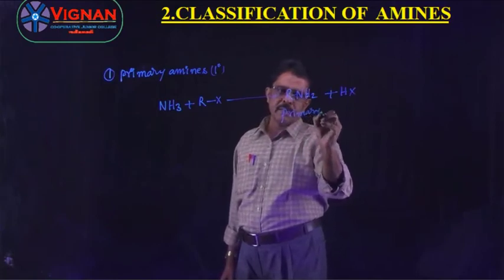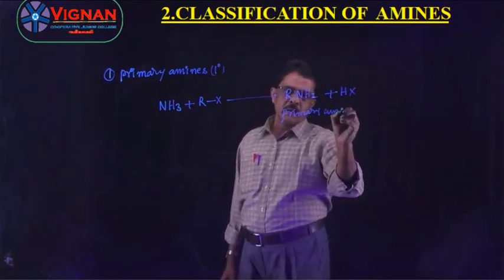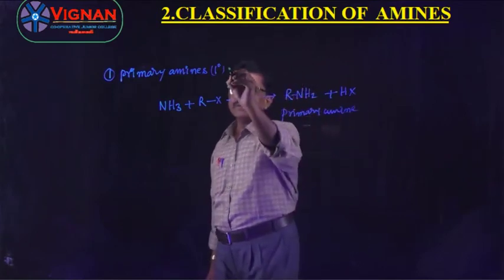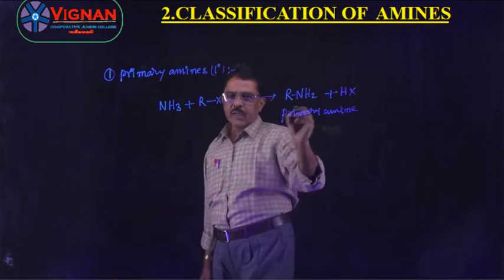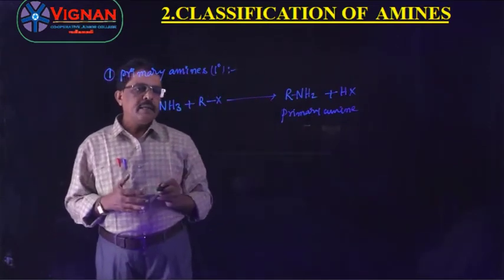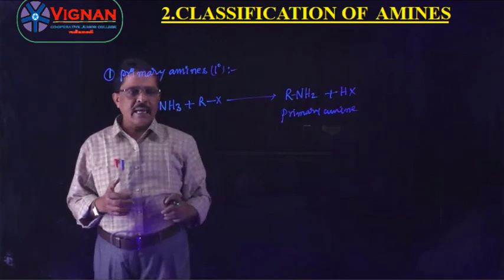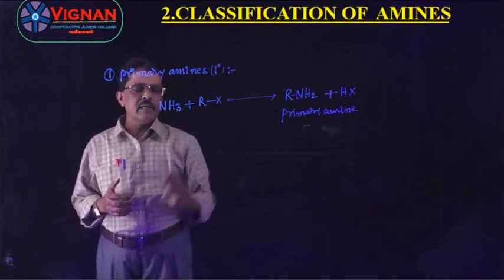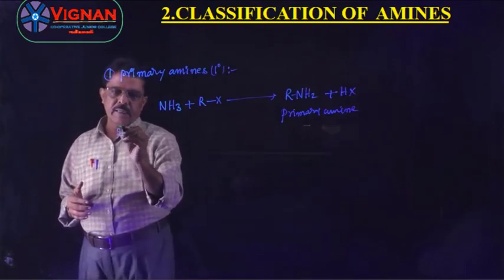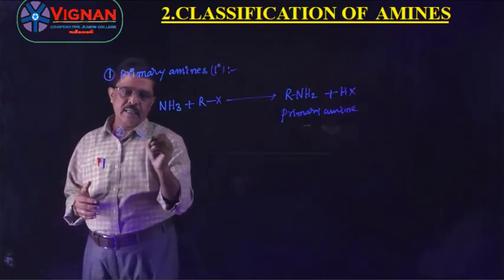Primary amine means the amine which contains only one alkyl group. It is obtained by the replacement of one hydrogen atom with one alkyl group. Second one is secondary amines.